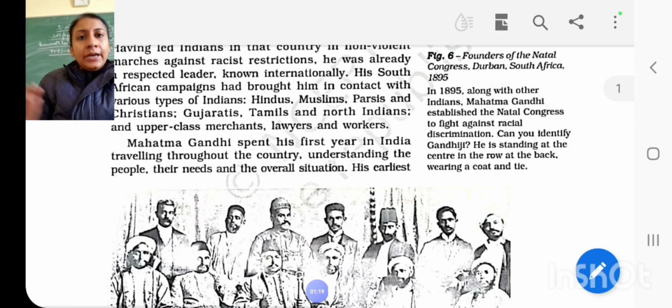Now I will explain to you the developments in India after he arrived, year wise. Starting from the year 1915, it was the year when Gandhiji arrived in India. And he spent his first year traveling throughout the country. Why did he travel throughout the country? Because he wanted to understand the condition of the people. He wanted to understand the needs of the people. So the first year he spent in understanding the needs of the people.